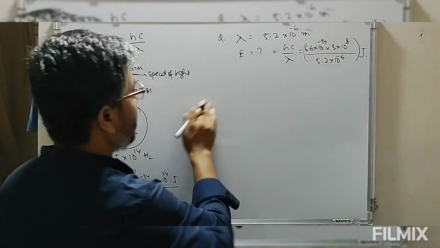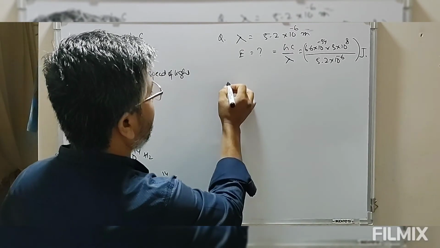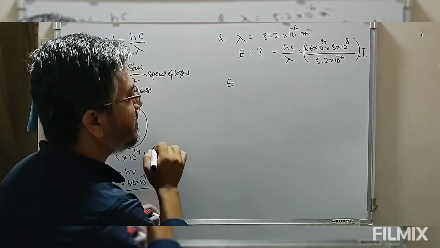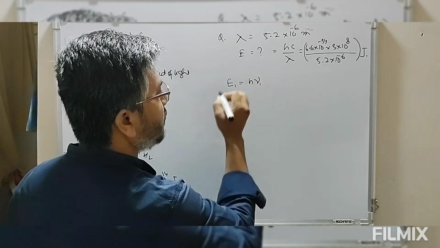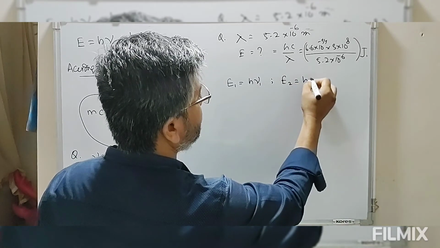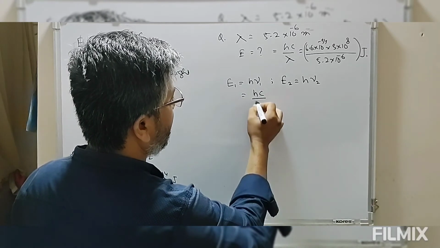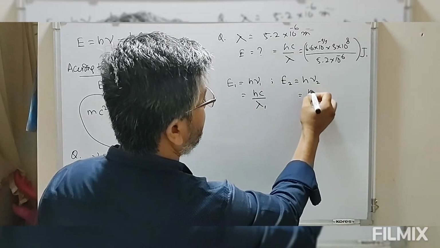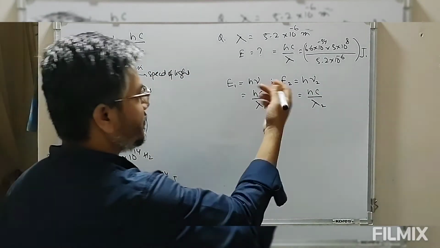Now suppose we have the energy of one photon, which is equal to h nu 1, and the energy of another photon, E2, which is equal to h nu 2. So these are hc by lambda 1 and hc by lambda 2. Now we take the ratio of energies.